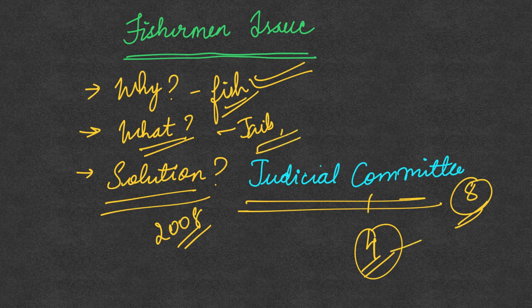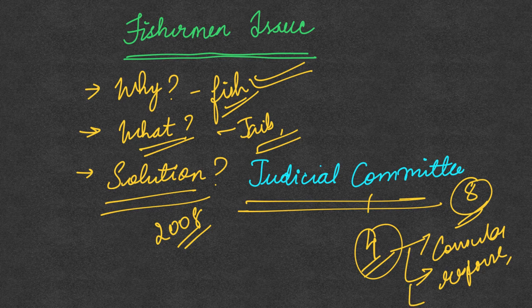They look into various matters like what about the consular access given to these fishermen, what is the status of their repatriation, and what is the health condition of these fishermen. Everything will be looked into by this judicial committee.